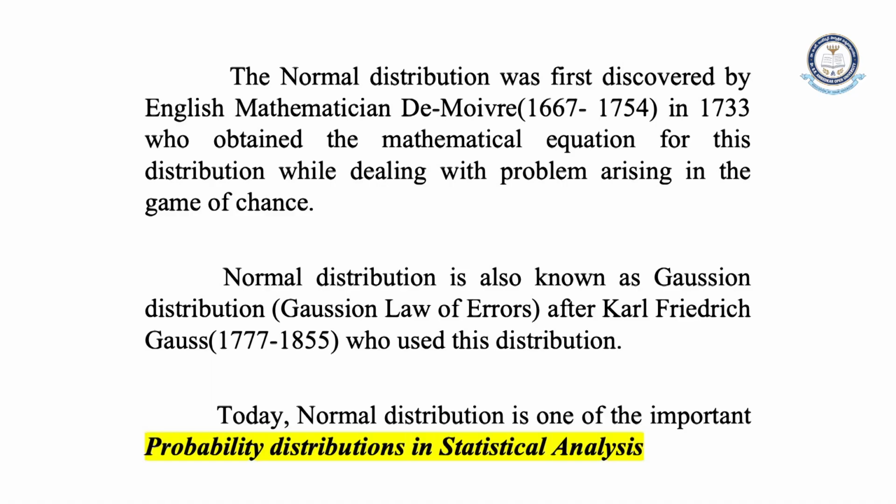Now I am going to hand over to the first professor, Dr. Sampath sir. Today we are discussing the normal distribution. This is a very important distribution in statistics. Without normal distribution, I think there is no statistics. The importance of statistics is increasing day by day. The mathematical formula was established by De Moivre in 1733, and afterwards the name Gaussian distribution came from Carl Friedrich Gauss.